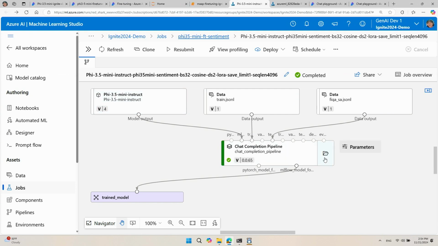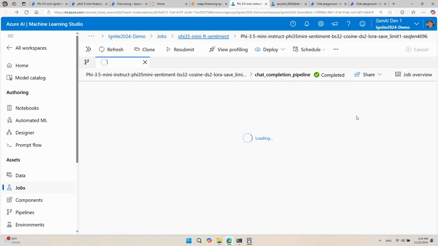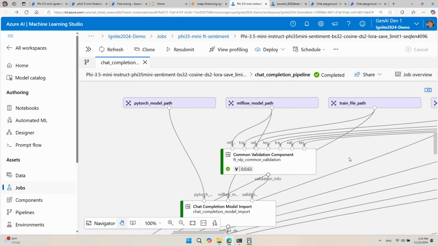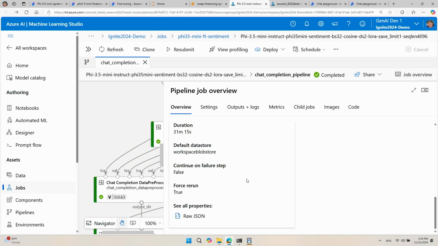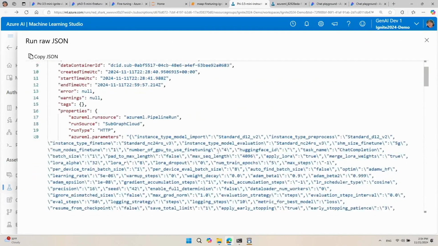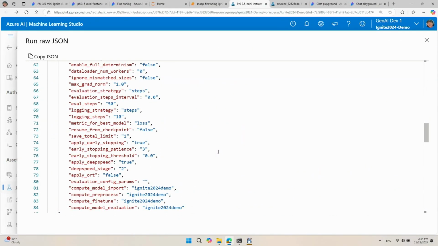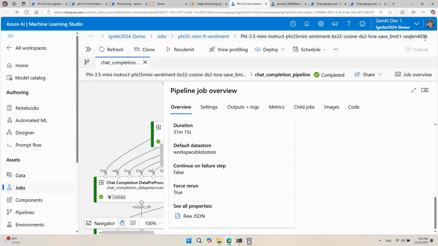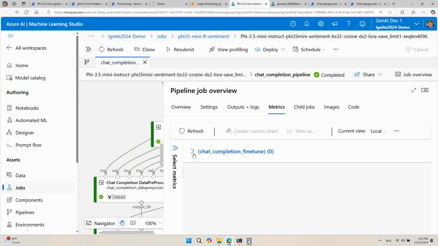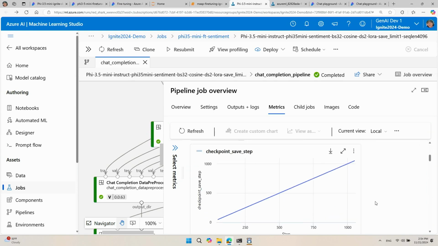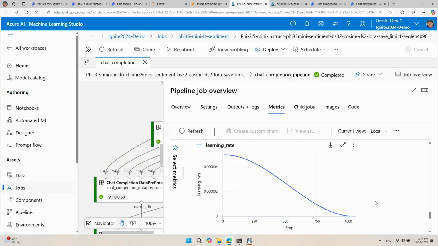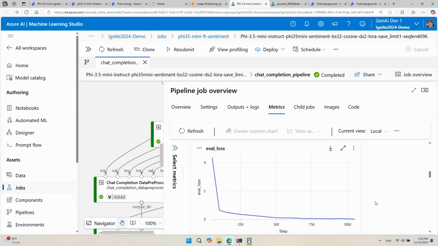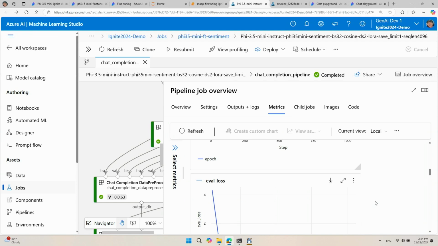This is the process of the fine-tuning pipeline. So if you click into it, you can see all of the detailed steps that are happening throughout the pipeline. And when you go to the job overview, you can see this raw JSON file that gives you all of the details about the parameters and parameter values that you use for fine-tuning. And when you go to metrics, you can see the same graphs that we saw for the serverless API method. The loss curve is at the bottom here, and also the learning rate graph. And this is just like a really good visualization for you to see how successful your pipeline ran for a fine-tuning job.